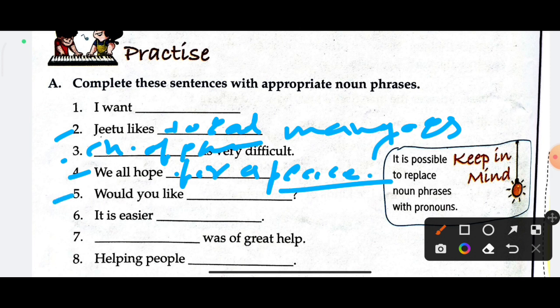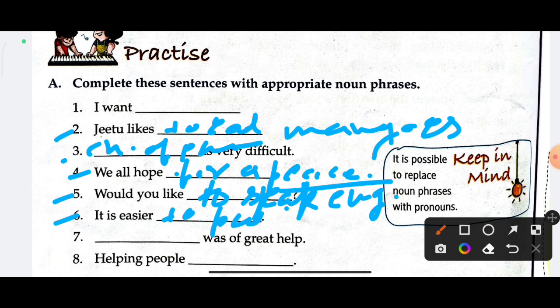Now the fifth option is: would you like. Here you can write: would you like to speak English? Speak English. Now the sixth option is: it is easier to pull a door.